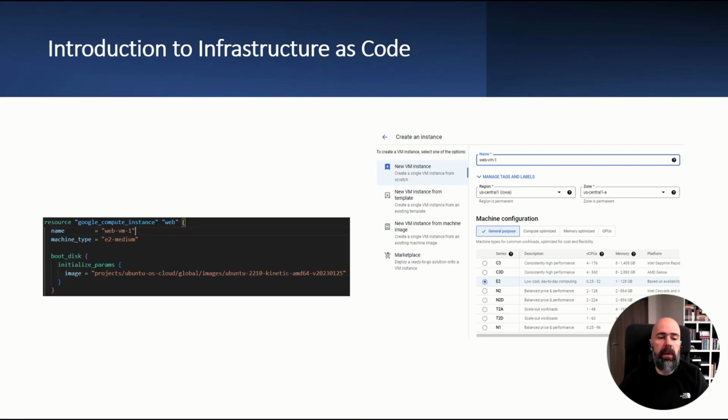As you can see on the slide, we have two representations that achieve the same result. On one hand, we're looking at the UI, the Google Cloud Console, where we can go and create our own web servers, well, compute instances. On the other hand, we have some code that, when run by a specific tool, will create the same compute instance in Google Cloud. Why would we prefer one to the other?